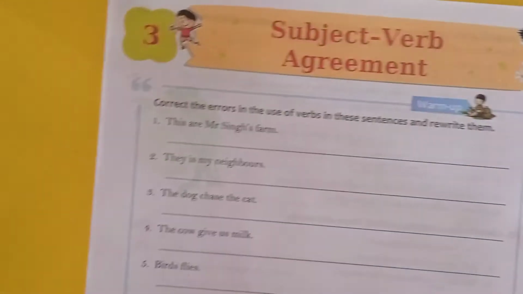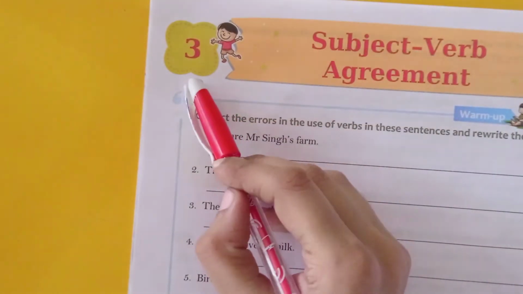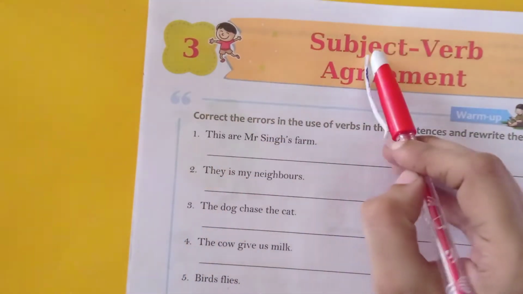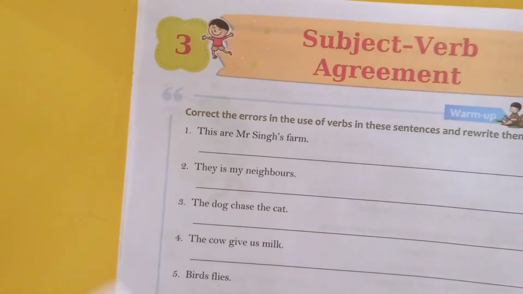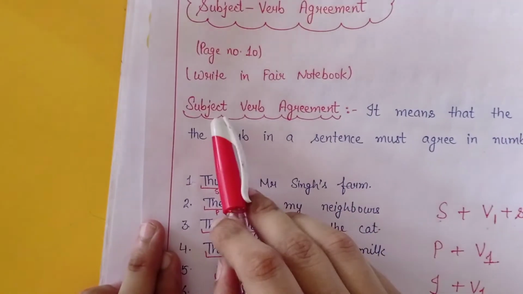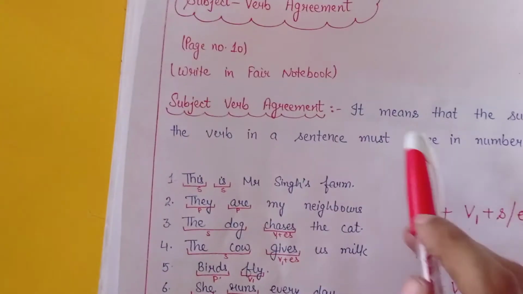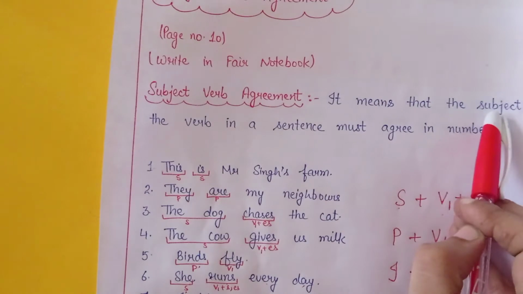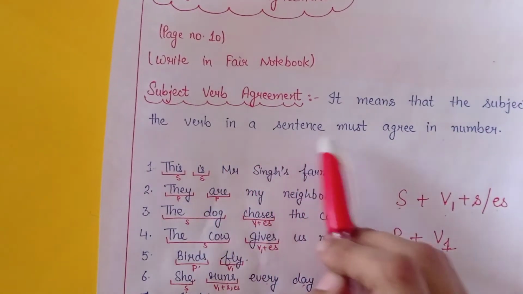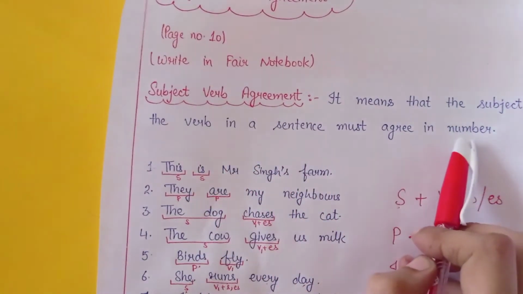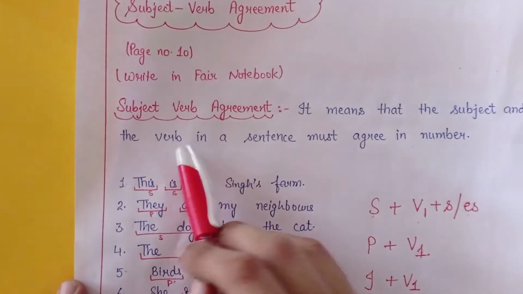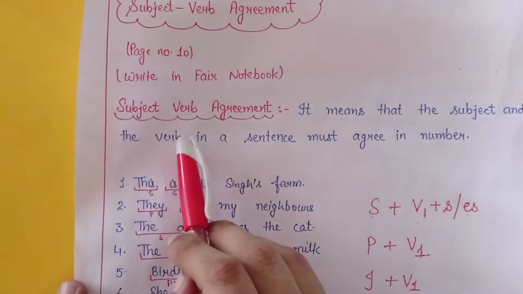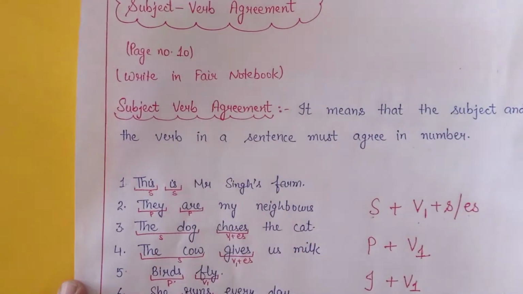So dear students, today we are going to commence with chapter number 3. The name of the chapter is Subject-Verb Agreement. So first of all, we will just read about the meaning of subject-verb agreement. It means that the subject and the verb in a sentence must agree in number. If the subject is plural, then the verb will also be plural, and if the subject is singular, then the verb will also be singular. So this is the agreement between subject and verb.